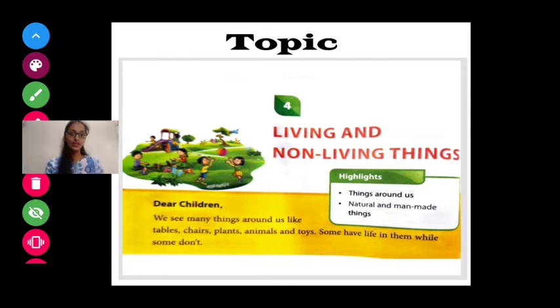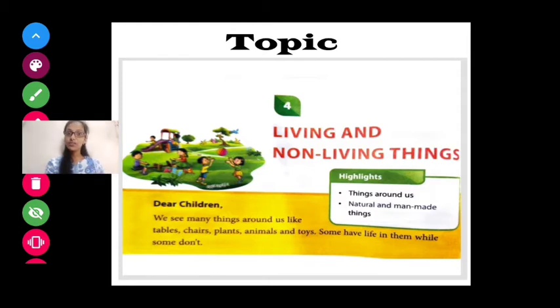You see trees. Then you see swings. Then you see small plants. Then we can see grass also. So these are the things which you see in the garden.